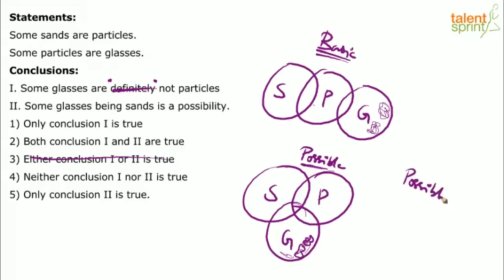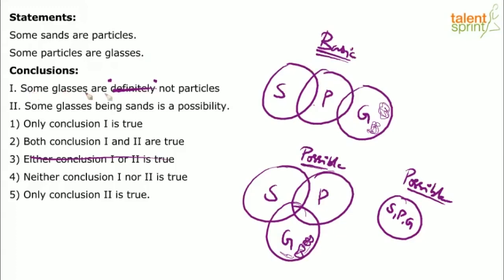Look at this second possible diagram. The statement said some sands are particles. We have drawn it this way. Some sands are particles. The second statement says some particles are glasses. Some particles are glasses. Can this not be considered a possible diagram? Yes. This also is a possible diagram. The basic diagram is only one, but there are multiple possible diagrams.